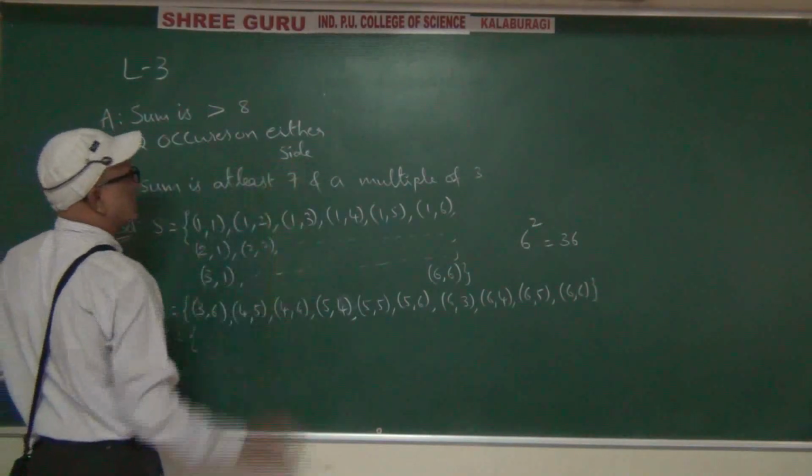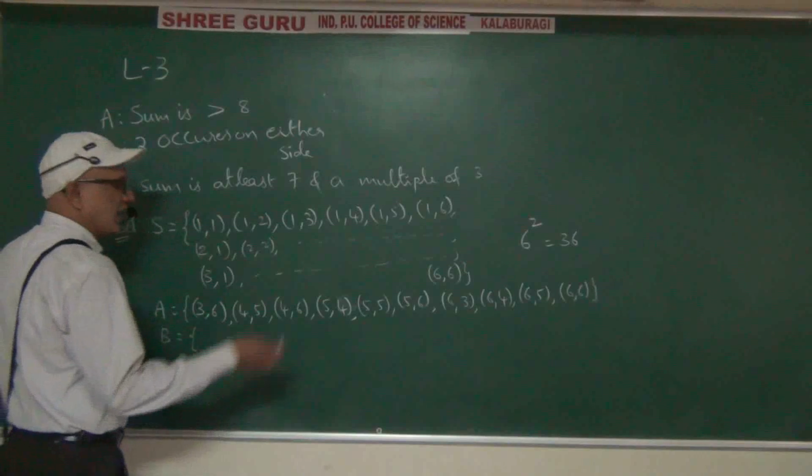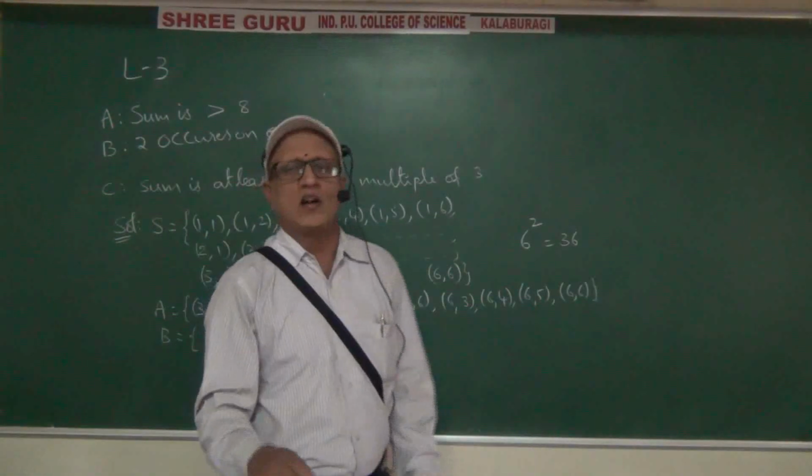Capital B: 2 occurs on either side, either this side or that side or both sides.